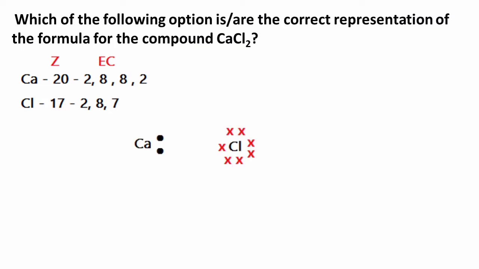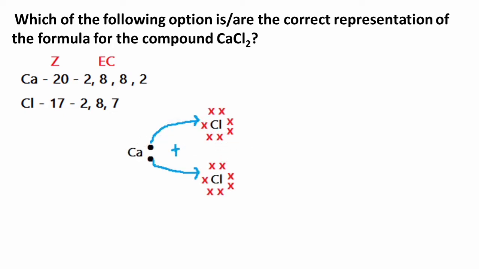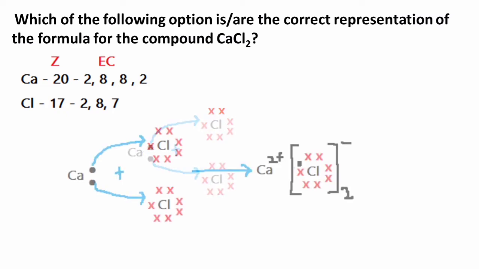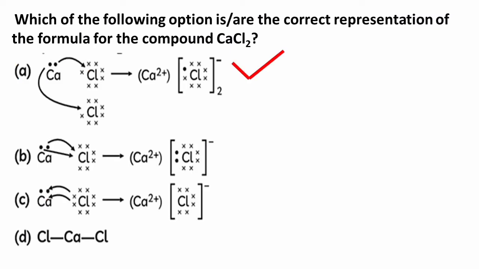So calcium has to release 2 electrons to satisfy the octet rule. In order to release 2 electrons, it requires 2 chlorine atoms. Hence, in the formation of calcium chloride, 1 calcium atom and 2 chlorine atoms are required. Calcium, after losing the electron, becomes calcium positive ions, and chlorine, after receiving the electrons, become chloride ions. So the correct representation of calcium chloride is option A.